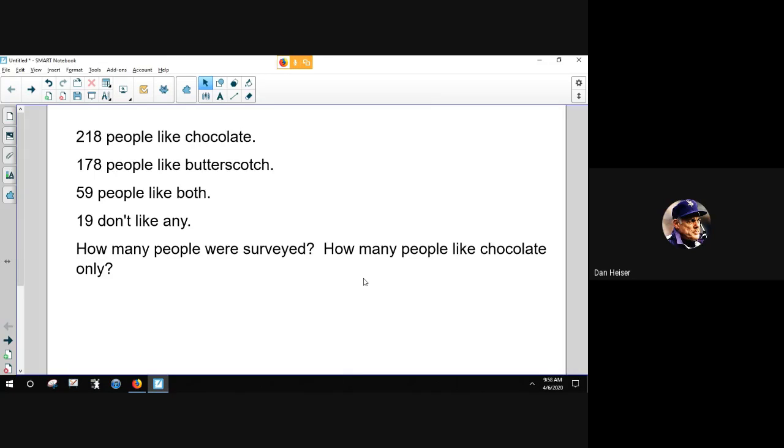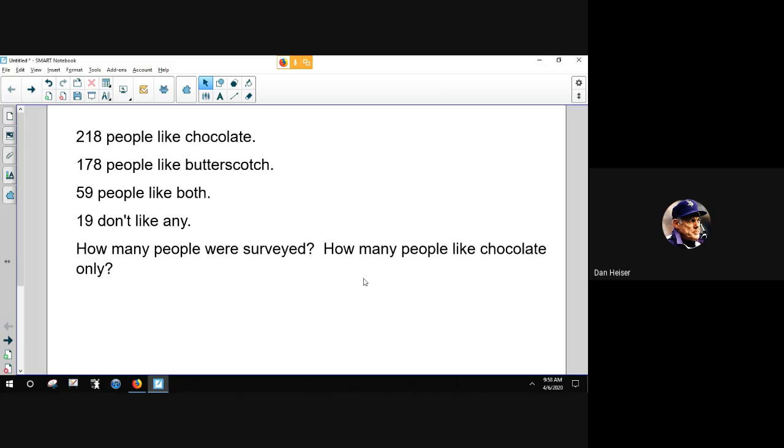First lesson of our new chapter. This chapter is on counting and then probability. One of the things that we have to do when we count is to make sure that we don't double count things. Otherwise, that's going to throw off our results later on. So we'll start with this problem.